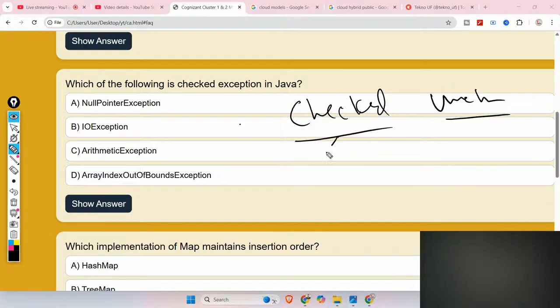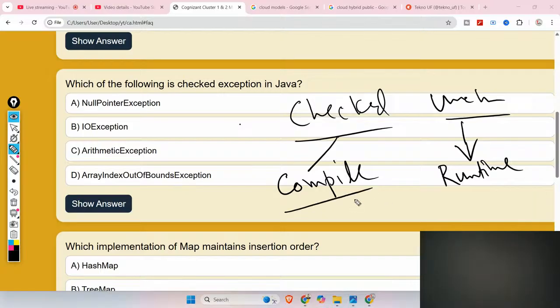And what is a checked exception? That is one which needs to be handled at compile time, and unchecked exceptions are those which should be handled at runtime. Okay, and I'm just going to give an example of checked exceptions and unchecked exceptions. Just wait. If you know, then please give the answer before that. Okay, so checked exceptions should be handled in two ways.